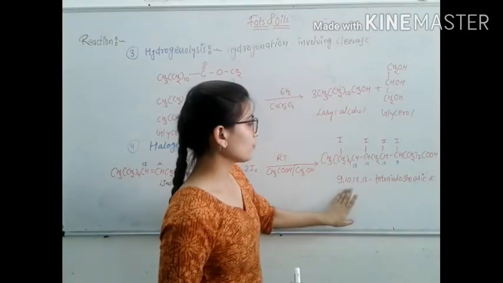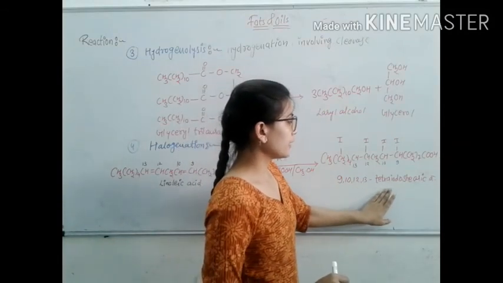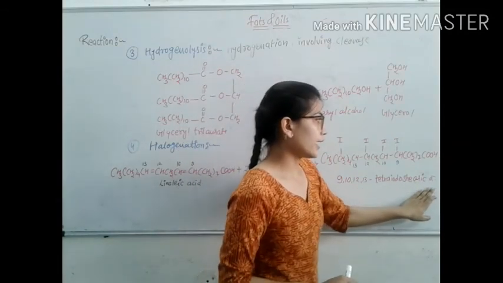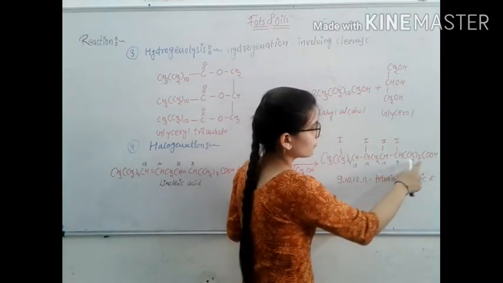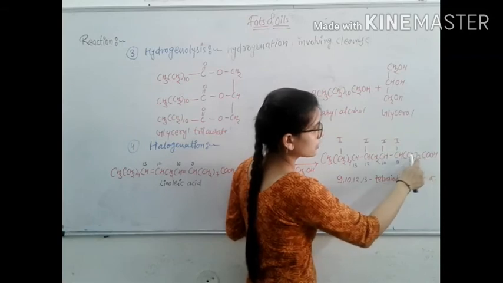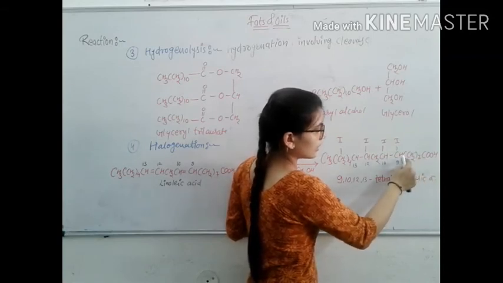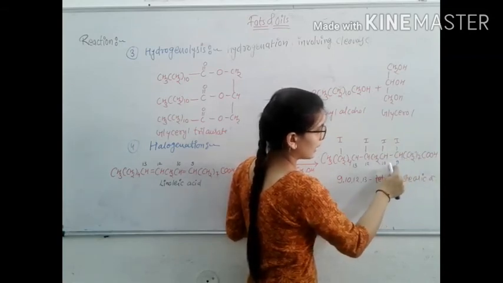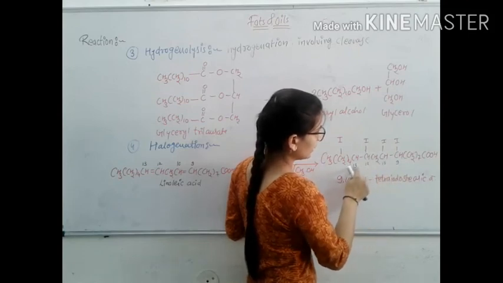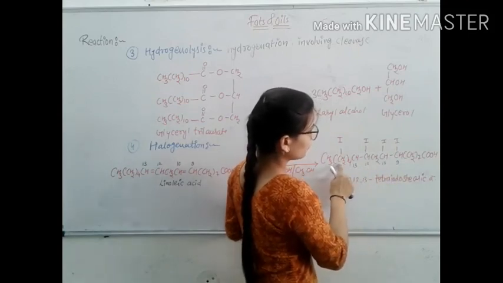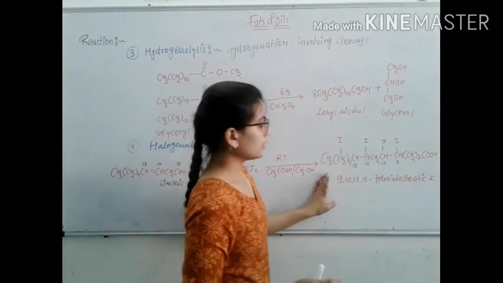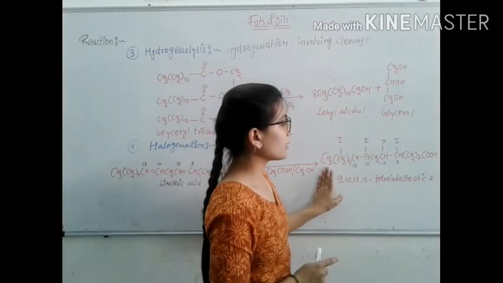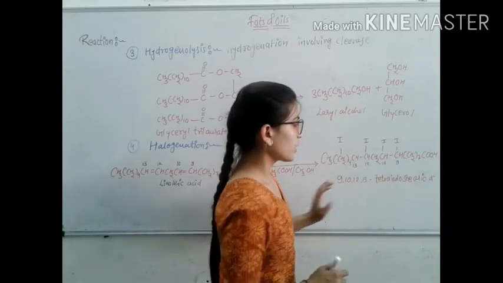This forms 9,10,12,13-tetraiodostearic acid. The iodine groups are present on specific carbon atoms. There are 18 carbon atoms present in this chain.